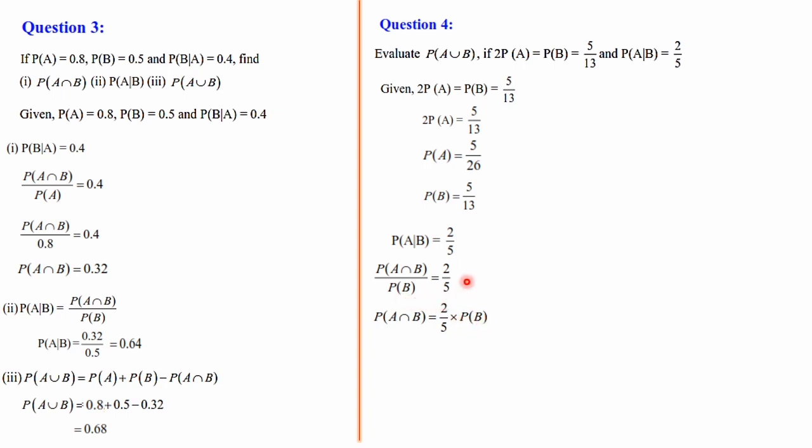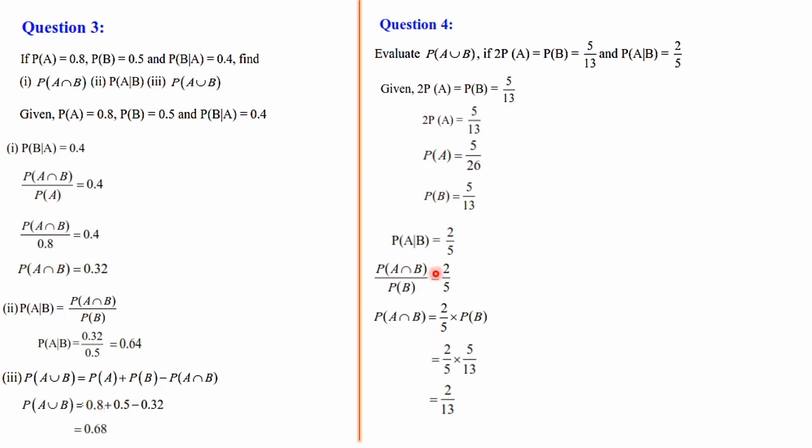Why I am multiplying this one to cross multiplication, or why P of B is taken to this side, in the sense P of B is a fraction. Here when you can see here P of B is 5 by 13. When you put 5 by 13 here, it comes as denominator's denominator. One more step will be coming. That's why we are taking this one to here, and then when it reach here, just multiply it. 2 by 5 into 5 by 13. So 5 cancel, you will get the answer as 2 by 13. So this is P of A intersection B.